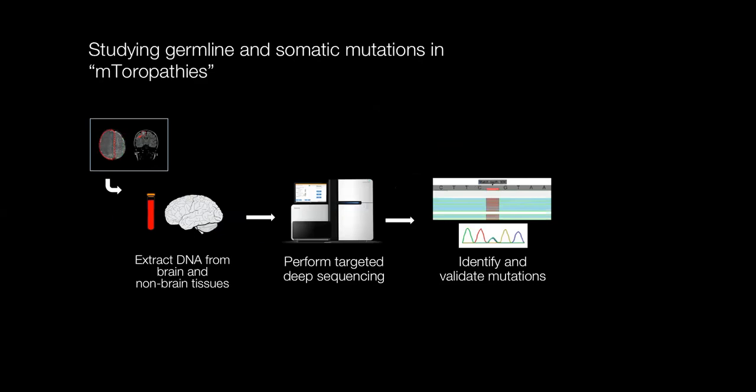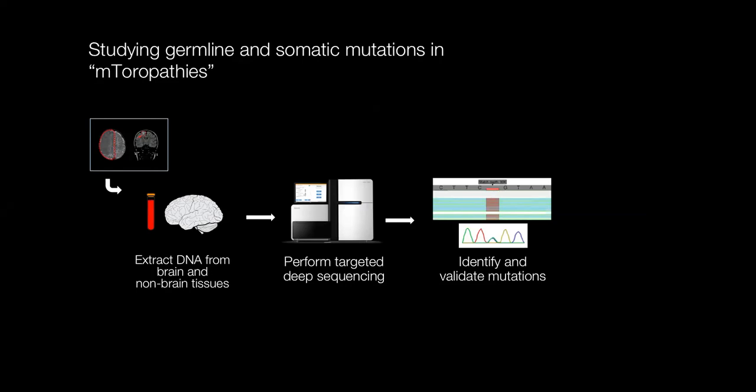So in order to identify the underlying germline and somatic mutations in mTORopathies, specifically in our case in hemimegalencephaly and focal cortical dysplasia, this was the general model we used. We have had a lot of wonderful collaborators who have helped with patient recruitment and to get us surgical resection samples from when these patients undergo brain resection surgeries to try to help with their seizures.